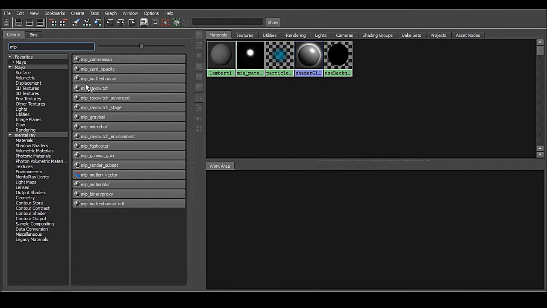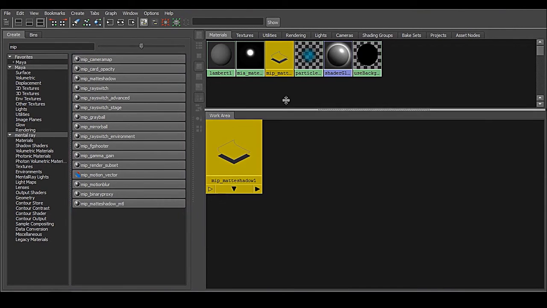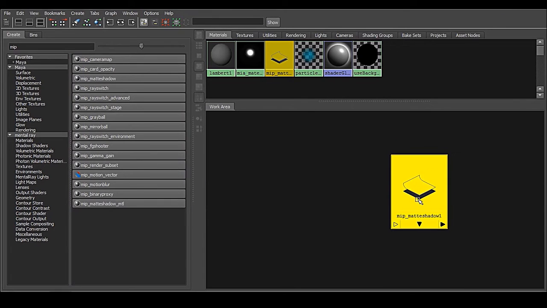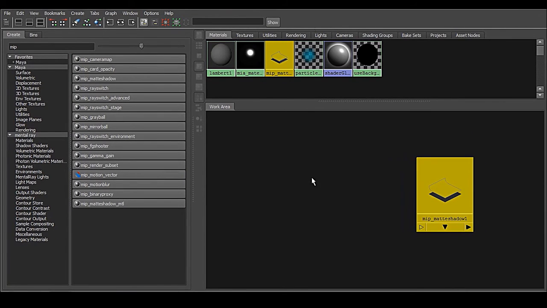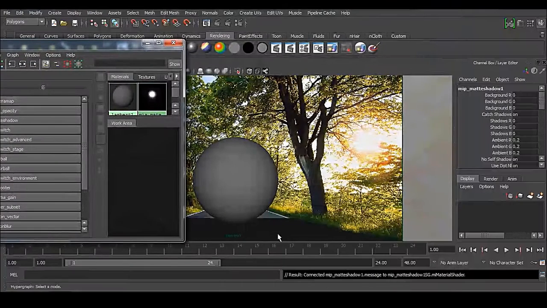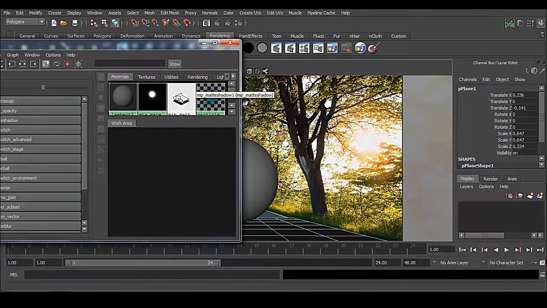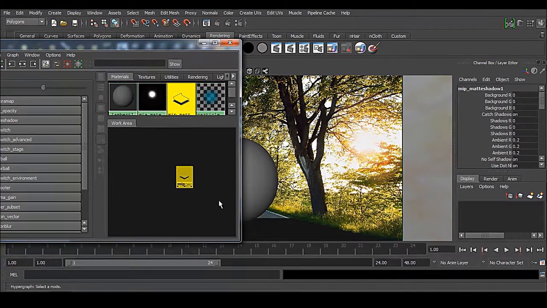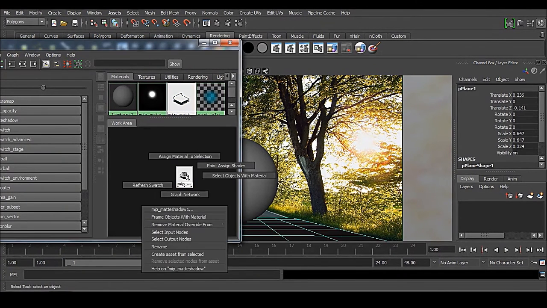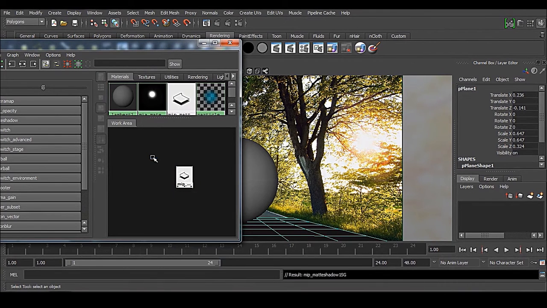And we do have, this is MIP matte shadow. Just click on this button. So we have the shader, which is weird, but this is the shader. And just select this one, this ground plane, and we have this shader. And see, just select and simple right click and assign material to selection.